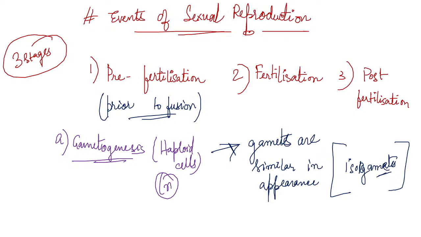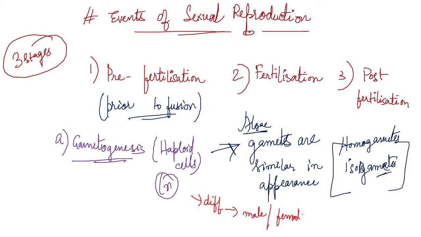Or we may say homogamete. Homo also means same, so we may say homogamete. This is seen in the case of algae. So algae is an example where we can find isogamete or homogamete. Now in the majority of organisms, the gametes are different. When the gametes are different, these are two morphologically distinct gametes. That is, we can find a male gamete and a female gamete. These are known as heterogametes. Hetero means different, and gametes, heterogametes. Clear?